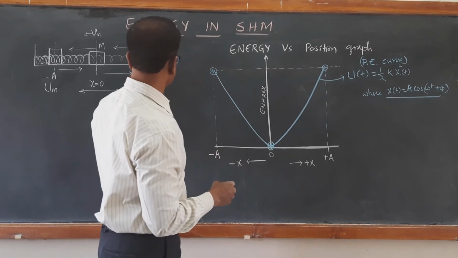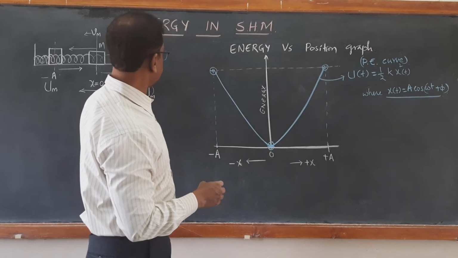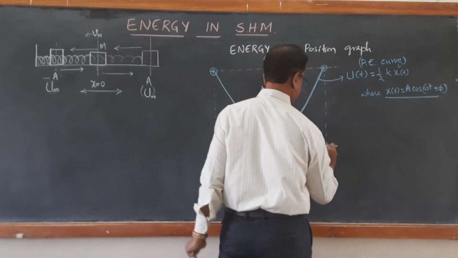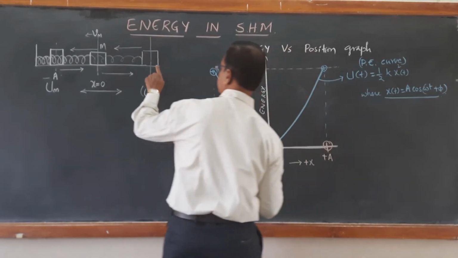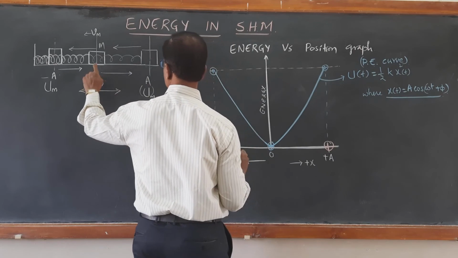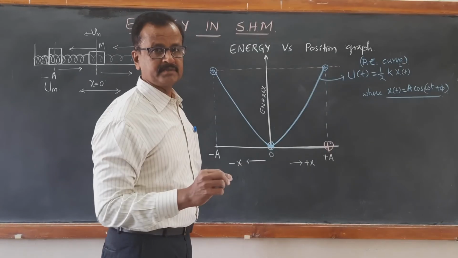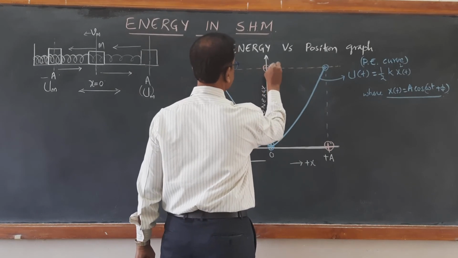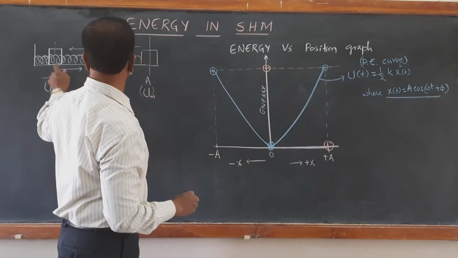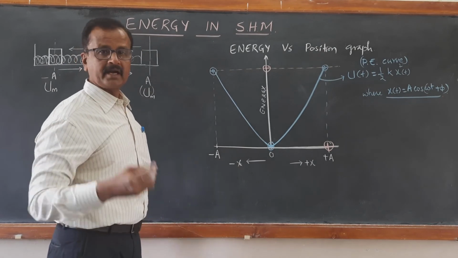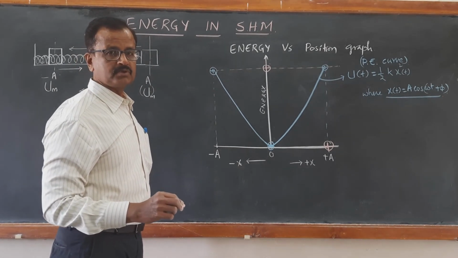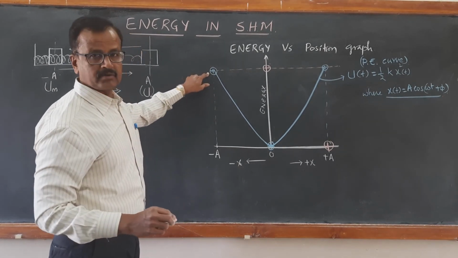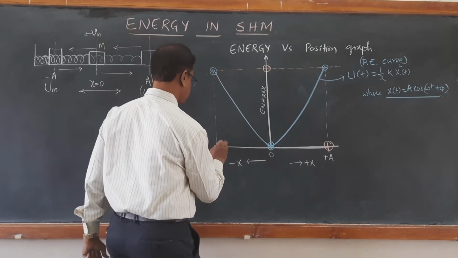At the extreme position, velocity is 0, the speed is 0, therefore kinetic energy is 0. When it is released, at the mean position it attains maximum kinetic energy because it has maximum speed. Again, when it reaches the other extreme position, kinetic energy becomes 0 and it is converted into potential energy.